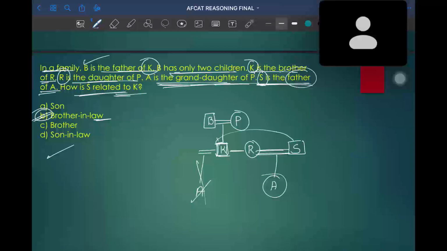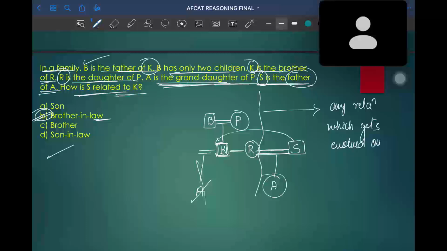As I told previously, any relationship which gets evolved out of bloodline will be termed as in-laws.